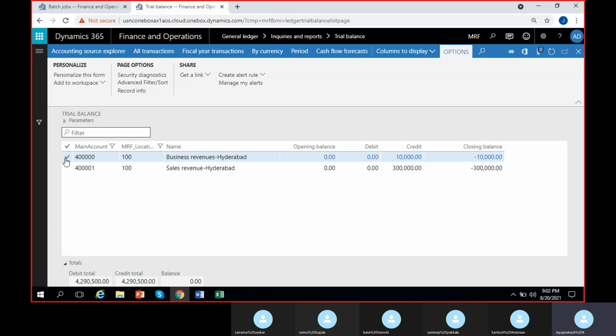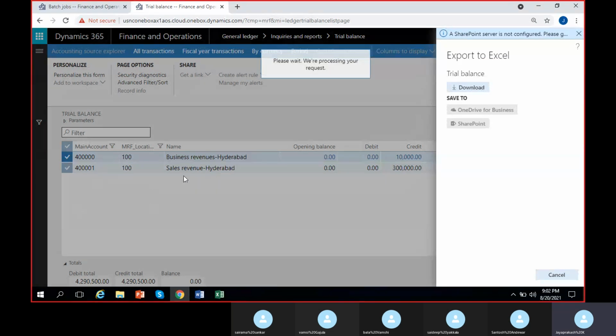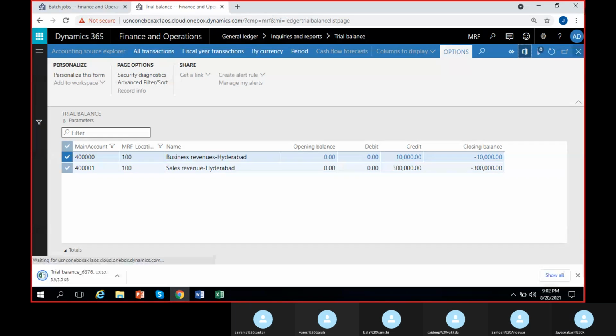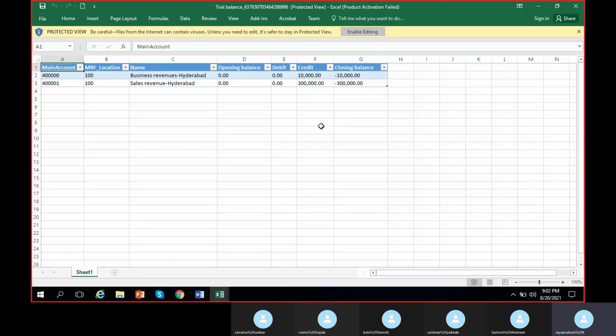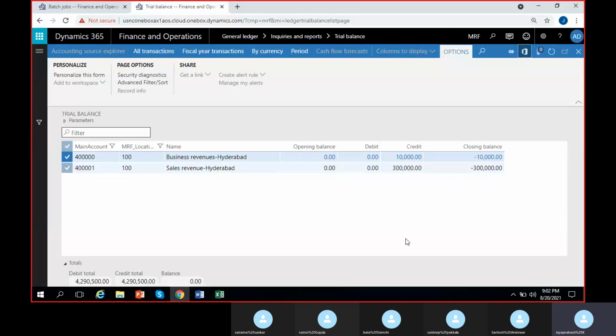It's very easy to prepare a revenue statement quickly. And you can export it from here. Download, and it will download these 2 lines. Done. So this is one of the very best features we have in Dynamics. You can quickly extract any reports, any balances.